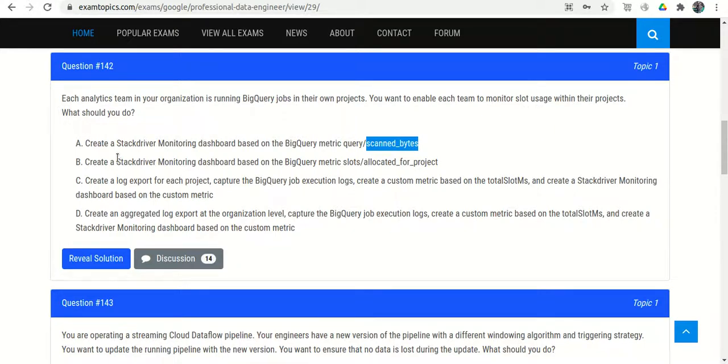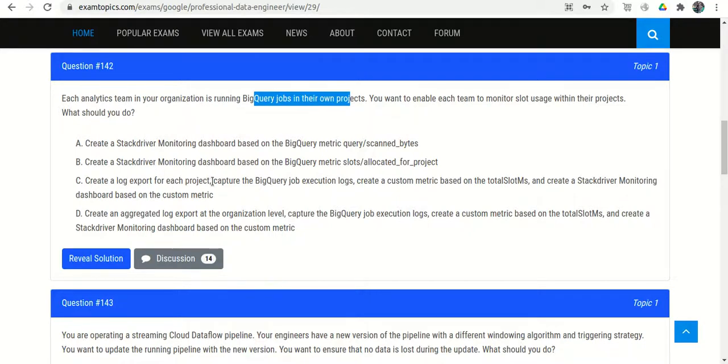So option A wrong. Option B: Create a Stackdriver monitoring dashboard based on the BigQuery metric slots/allocated_for_project. That is perfectly okay because we want it per project, so that is covered by allocated for project, and the slots metric is the correct metric to tell how many slots are being used by the particular job. So option B is perfectly okay.